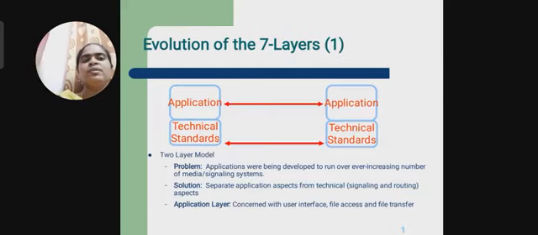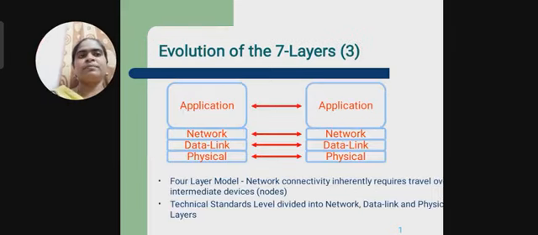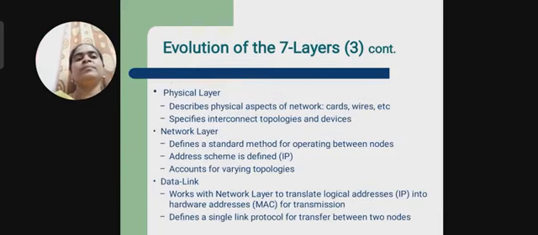Two layer model. The problem within this two layer model is that as applications are being developed, the number of media signaling systems increases. And the application layer is the user interface we are using. Four layer model. The four layer model requires levels of travel, and the intermediate devices are more within this four layer model. So for that we are using the physical layer, data link layer, network layer, and application layer.